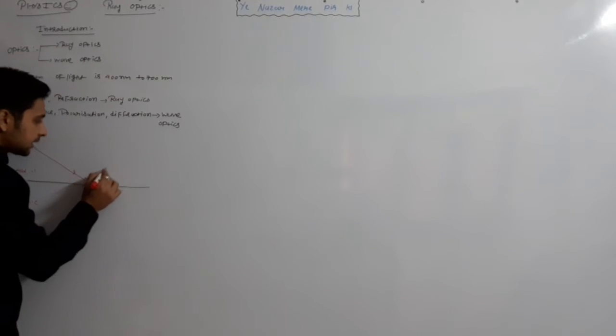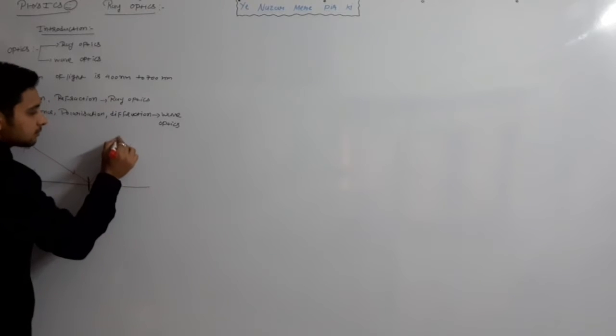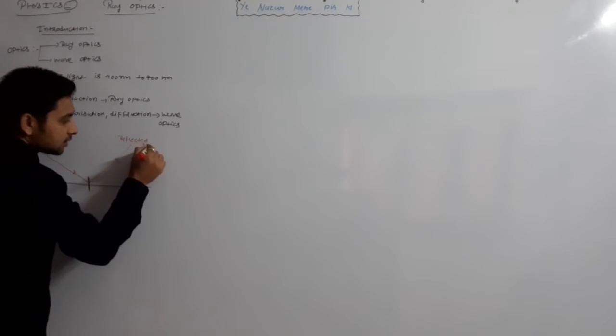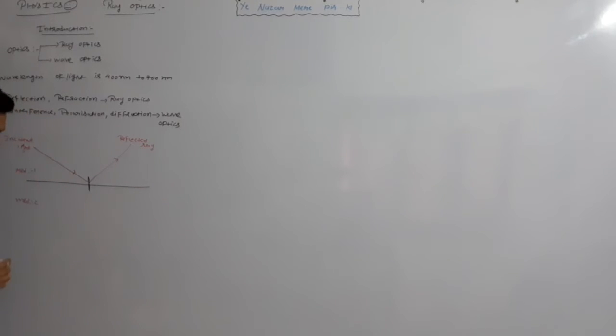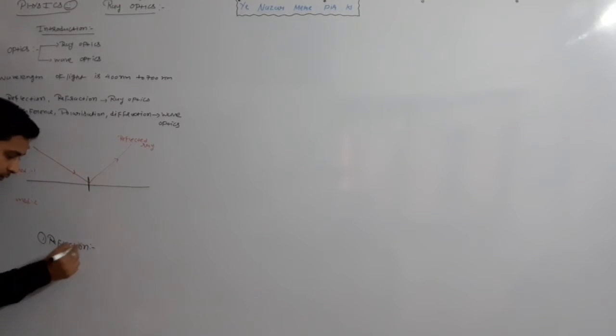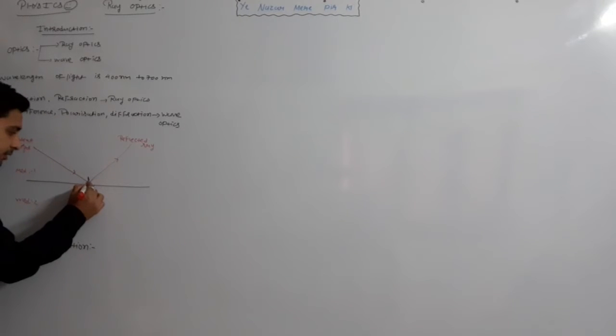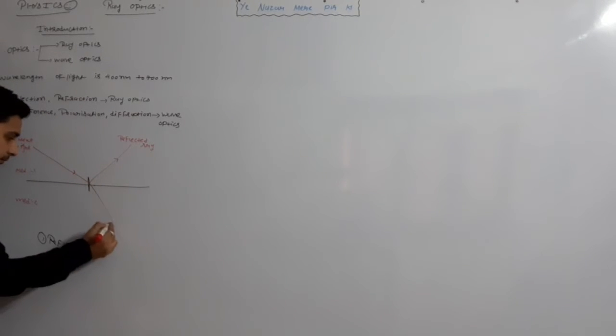If light is incident on any surface, there are three possibilities. First one is reflected back into the same medium. So this ray is the reflected ray. Clear? First one is reflection. Another possibility, light is going into another medium.